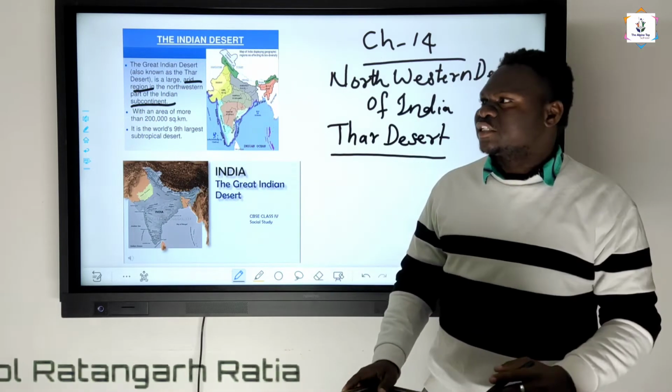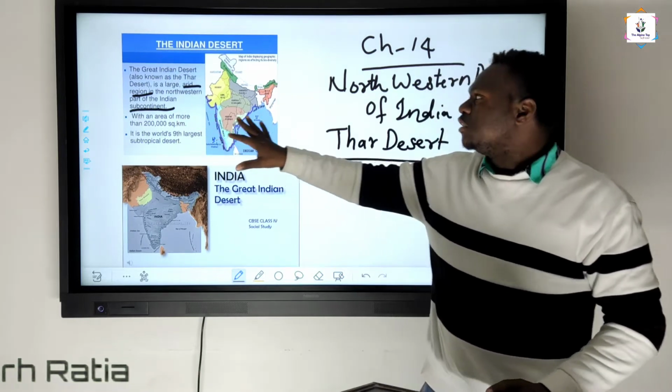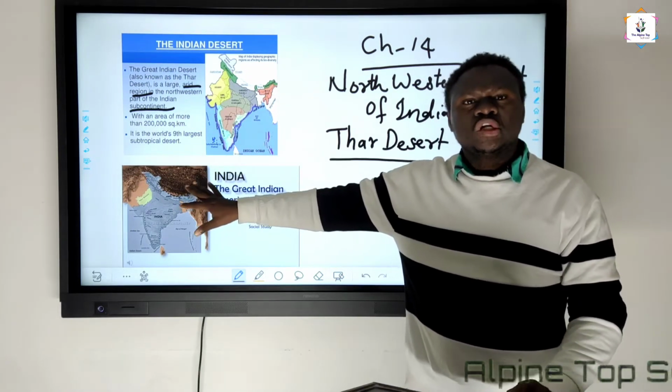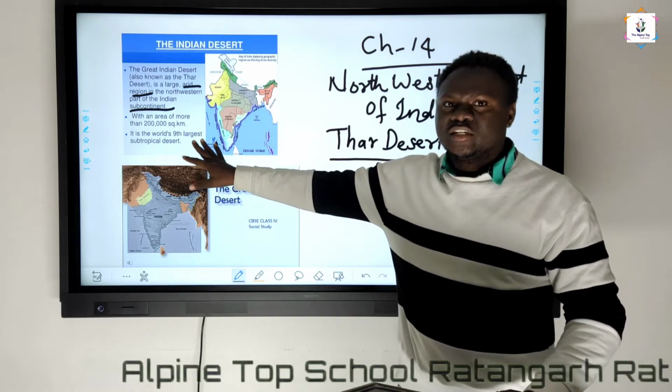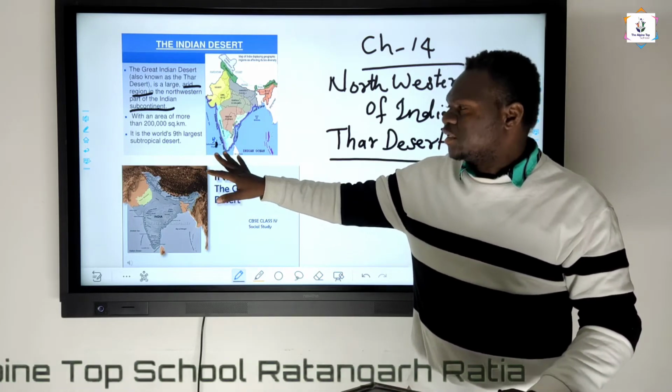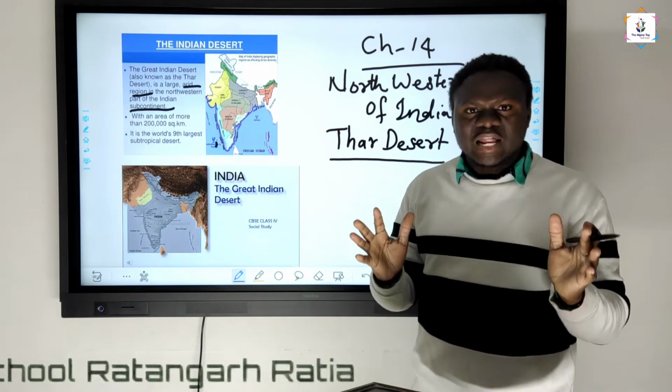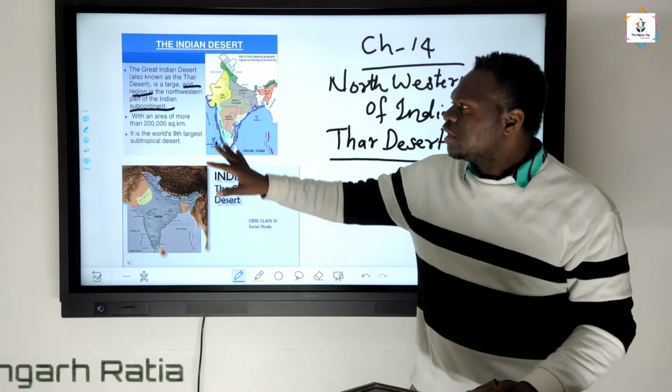Arid region means, students, that this particular area, the Thar desert, is not likely to produce agriculture. Agriculture cannot be done here; only in a part of the region can agriculture be done.